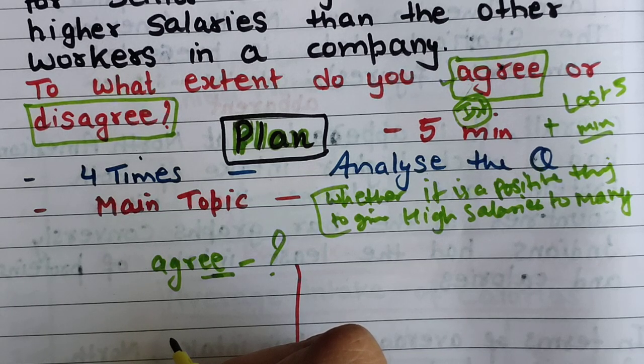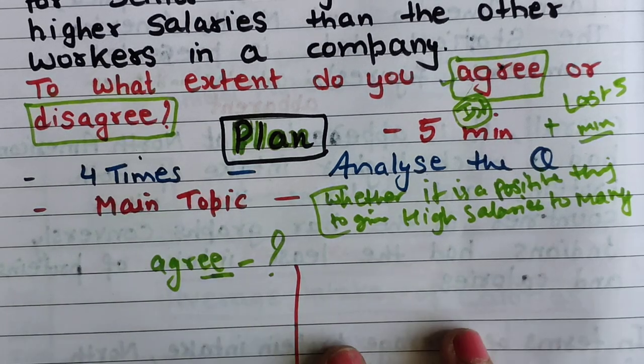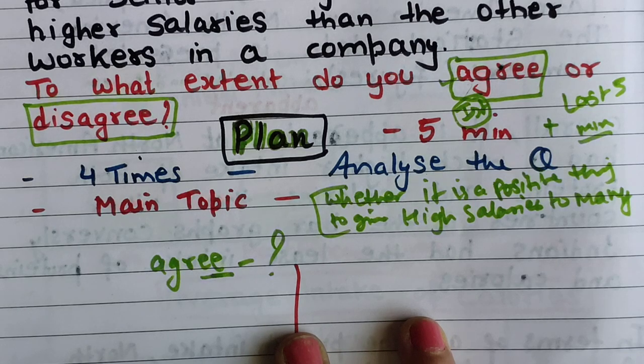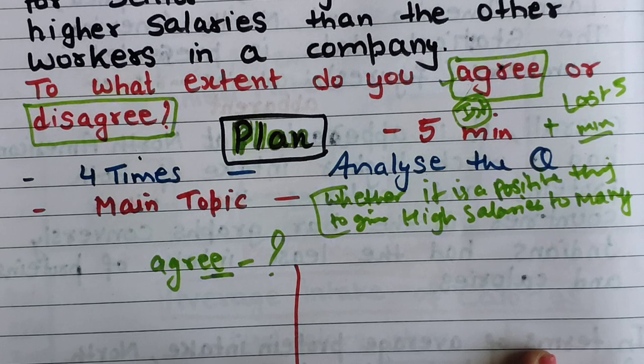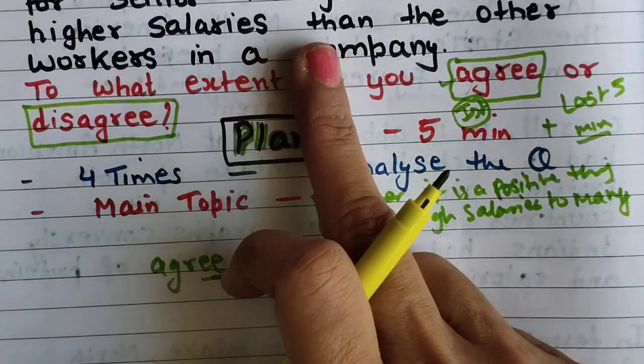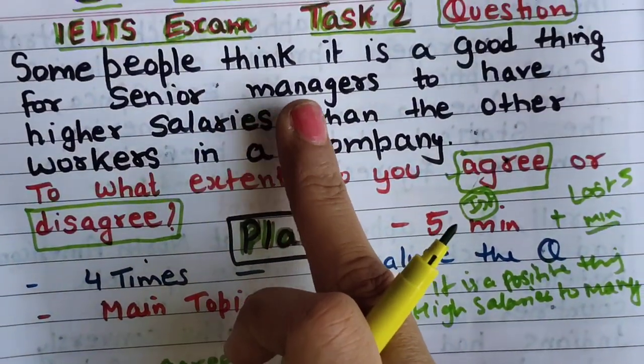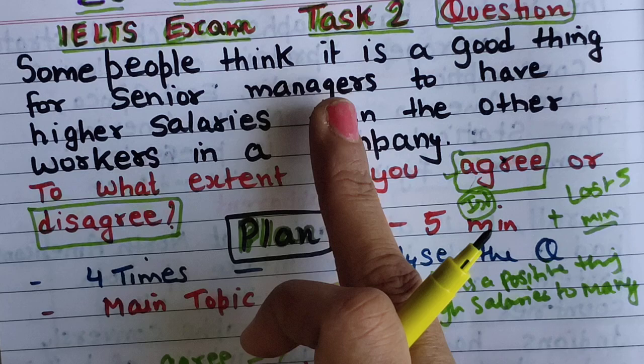So the lower level worker is busy with machine work or written file work. If he has to think about how the company will grow, how the company will get more turnover or profits, then he can't concentrate on his file work or his machine related work. This is the duty of senior managers. That's why they are getting higher salaries.